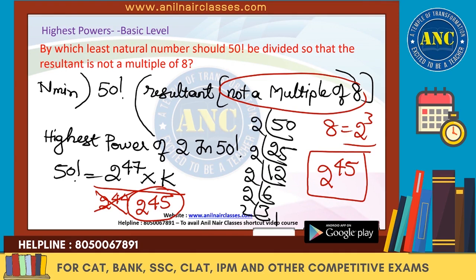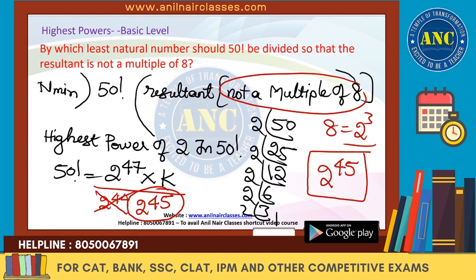Think logically. If I take 2 power 1, 47 minus 1 is 46, and 46 is 2 power 3 into 43. I cannot divide by 2 square either, since 47 minus 2 is 45. Similarly, if it is 2 power 44, 47 minus 44 is 3, 2 power 3 is 8, and 8 into any number is divisible by 8.